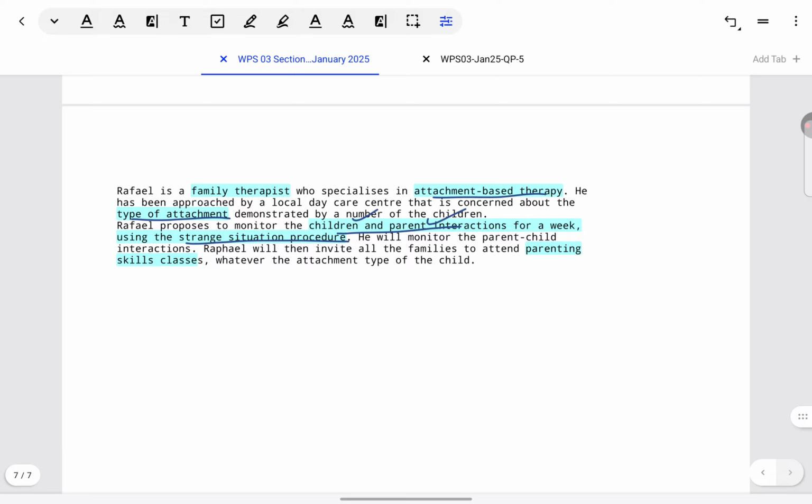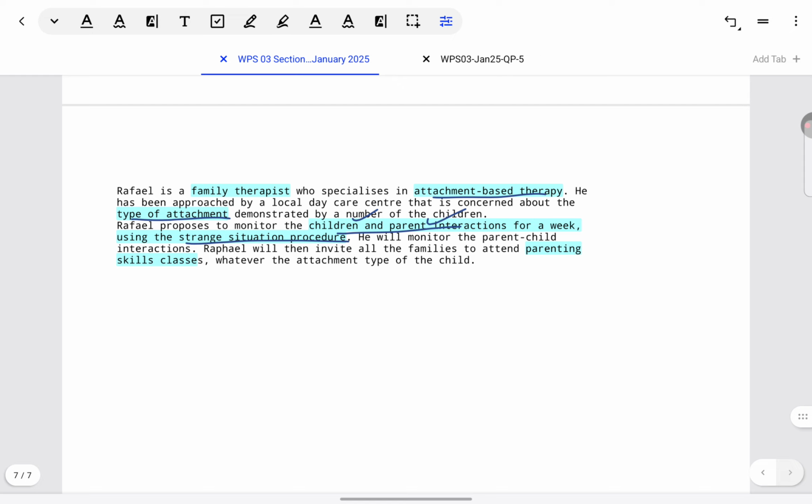So, what I understand is Raphael is a therapist basically, and he wants to help children get the correct type of attachment, secure type of attachment, though it's not directly mentioned, but it's understood because that is the healthy type. And he intends to give therapy in this area, like he's going to help parents provide secure attachment to their children. And regardless of whatever the attachment style is at present, he's going to drive them towards secure attachment. What he's hoping by doing this is that he will be able to promote healthy attachment.